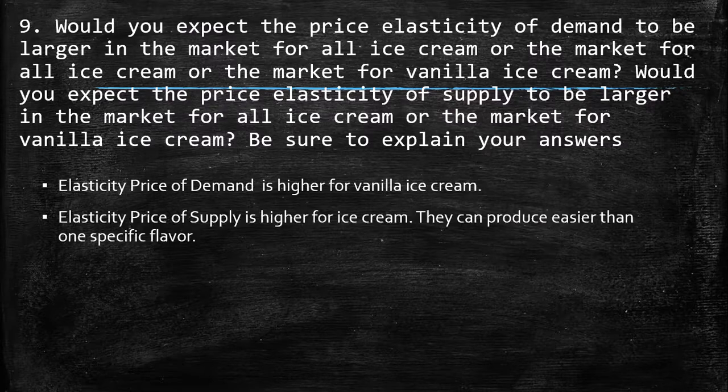so the price elasticity of demand is higher. In the other case, the price elasticity of supply is higher for all ice cream. Why? Because they can produce it more easily than one specific flavor. Imagine that when you have a completely inelastic supply, it's so hard to produce one more of this quantity. In this case it's the same. When you have ice cream, you can produce in general whatever ice cream. You must not produce just one particular flavor.